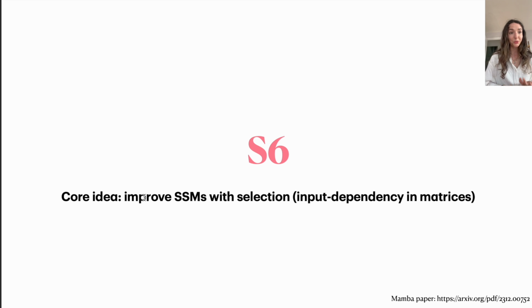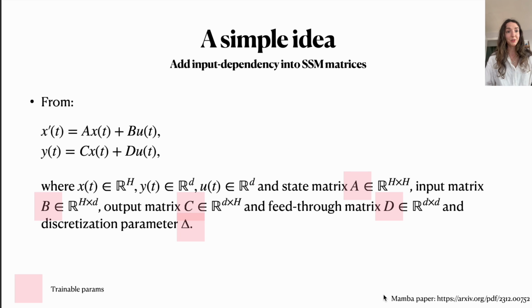So what does S6 do? The core idea is basically to improve state space models by also adding in this input dependency, or what they call selection. The reference for this would be the Mamba paper that I link below. Let's look at the formulation. The formulation is very simple. Before, we had this setup with matrices A, B, C, and D, the state space formulation, where what we had as trainable parameters were the matrices A, B, C, and D, and also the discretization parameter delta.